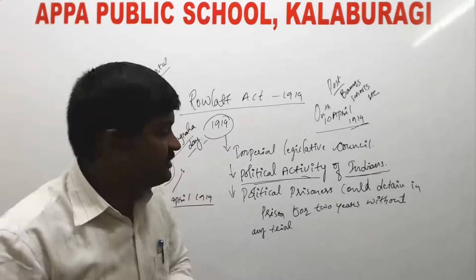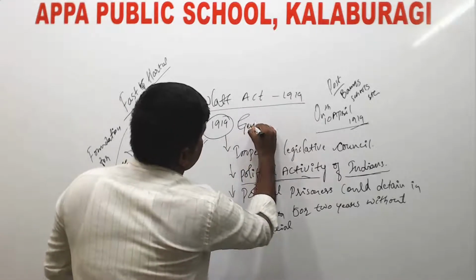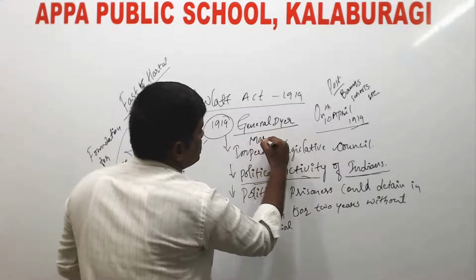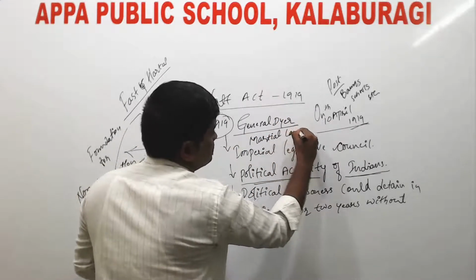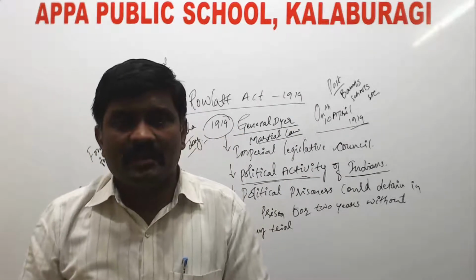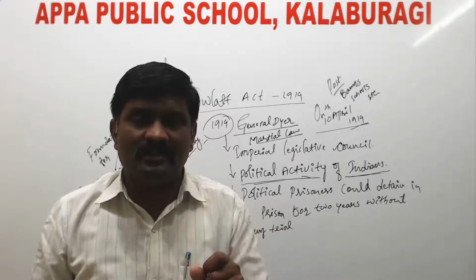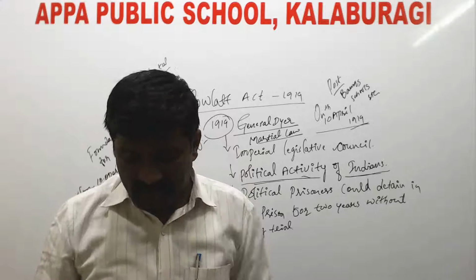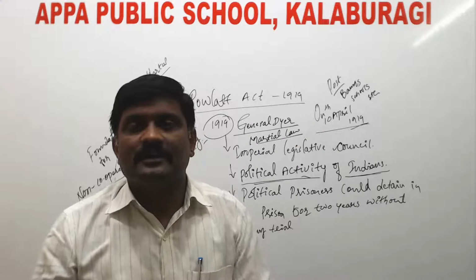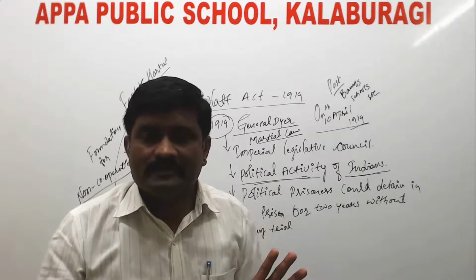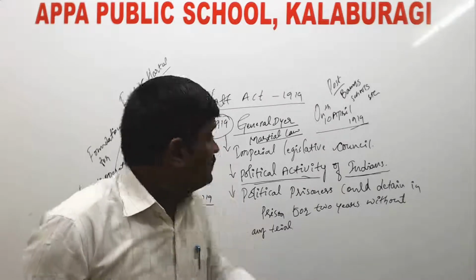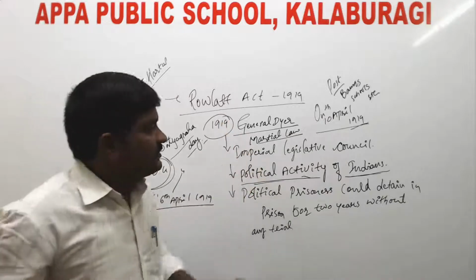Seeing this situation, General Dyer imposed martial law. Then what is this martial law? See, martial law is a law of military government. When martial law is imposed, ordinary laws are suspended, like freedom of rights or fundamental rights will be suspended. So martial law was imposed by the general there.